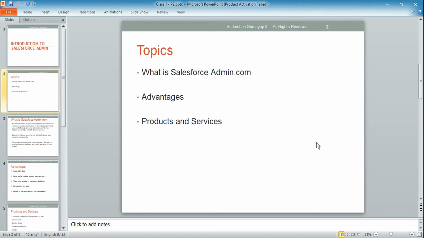In Salesforce we have two roles: Salesforce developer and Salesforce admin. First, what is a Salesforce admin? What is his task? What is he going to do? All those things we'll see now. A Salesforce admin will manage sales and service cloud applications for companies. Or in other cases, if I have a different product like my Commerce Cloud product and I want to maintain that product, I'll do that as a Salesforce admin.